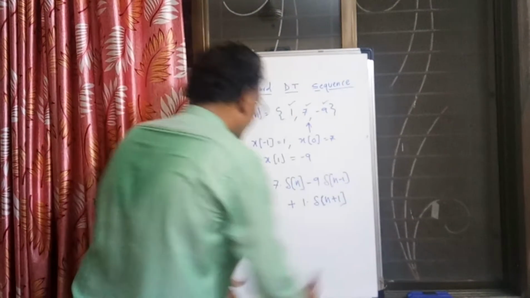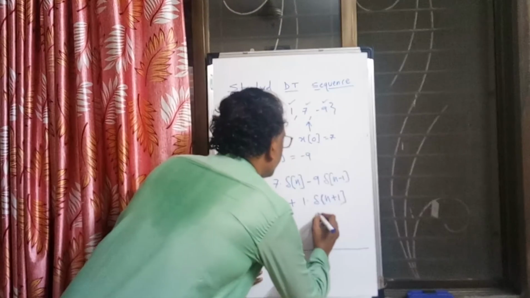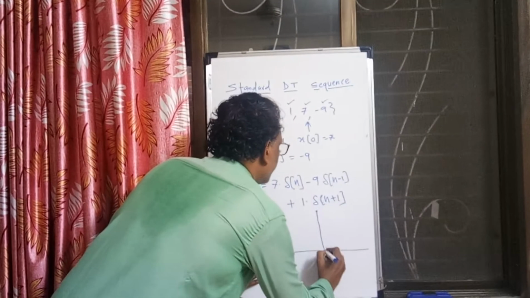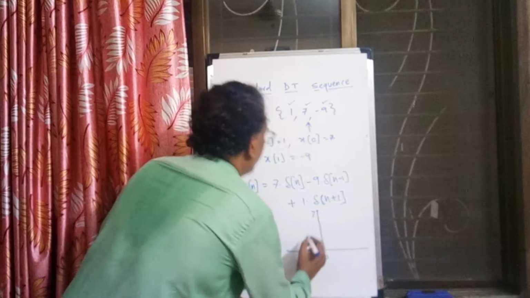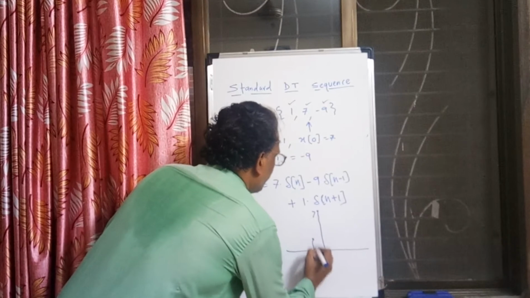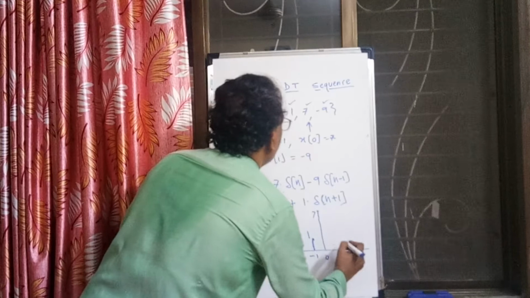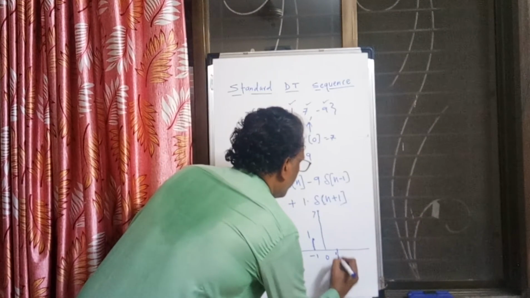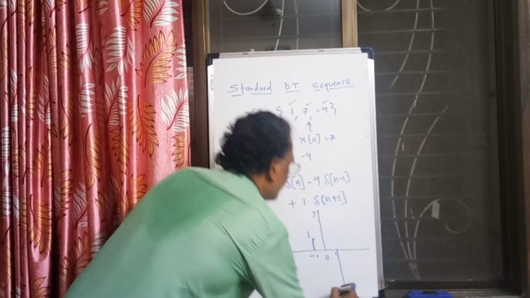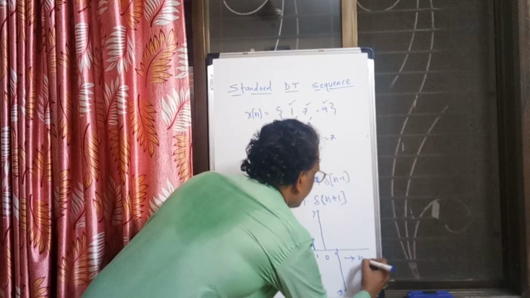If you try to draw or plot this signal, x0 is 7. Here it is 0, amplitude is 7, and at n equal to minus 1, the amplitude is 1, and at n equal to plus 1, your amplitude is minus 9. Let us say this is minus 9, and this is time axis.